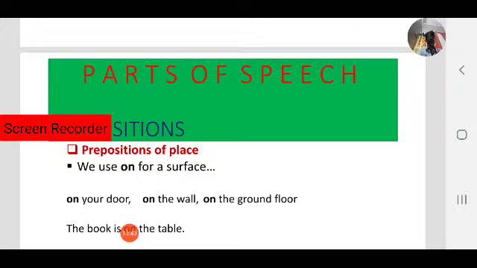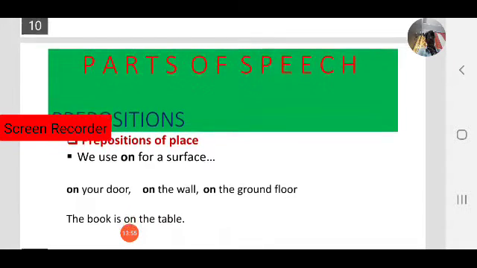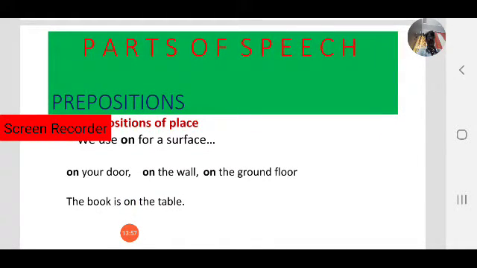On is a preposition of place. We use on for a surface: on the door, on the wall, on the ground floor. The book is on the table. Here on is a preposition of place.